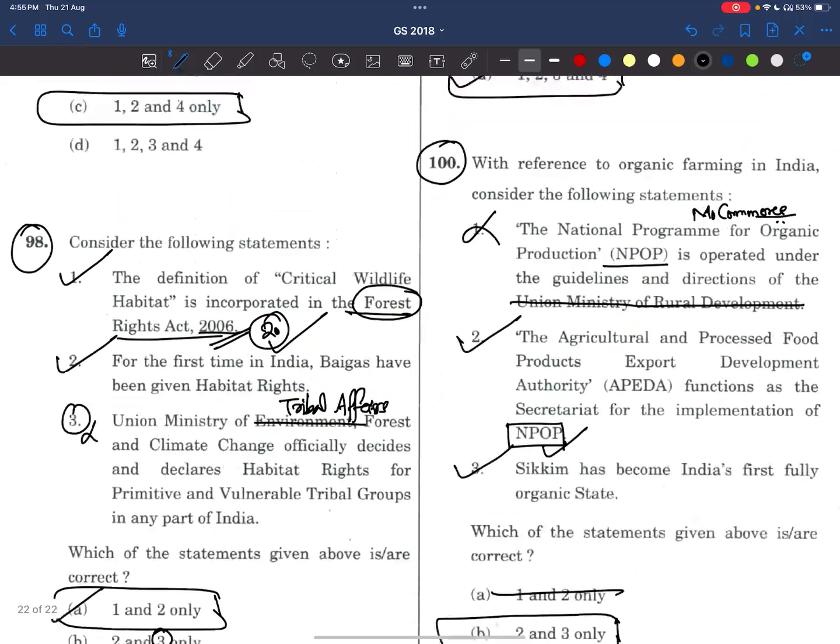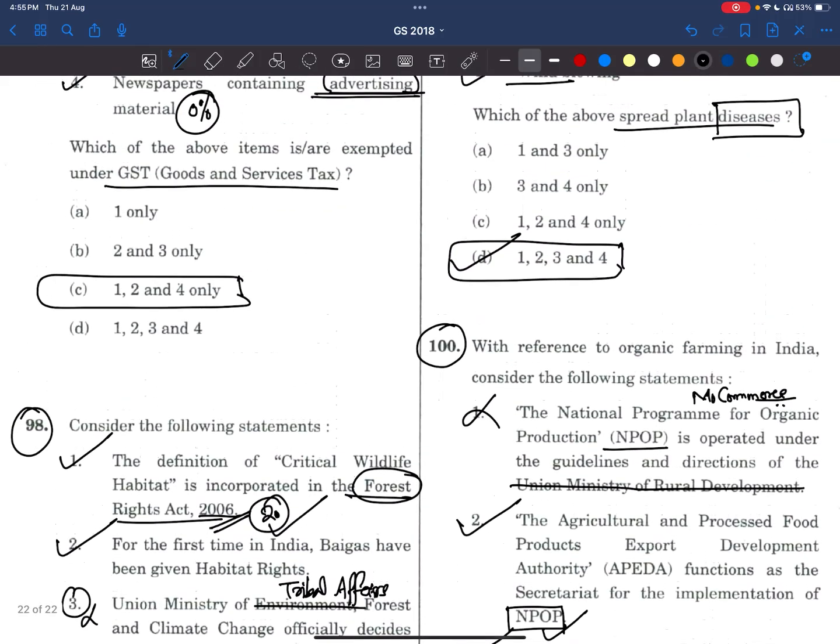We have completed the 2018 paper also successfully. Whichever things I have mentioned in these papers, we'll try to read about them. Things that are part of conventional sources like our textbooks, the sources we are following, I will not make notes on. But other things like NPOP, and some United Nations organizations, their initiatives and reports, I said I'll try to make notes.